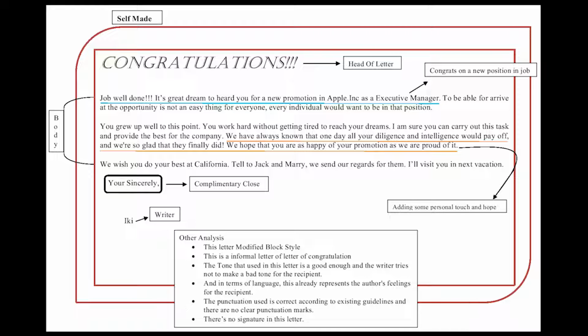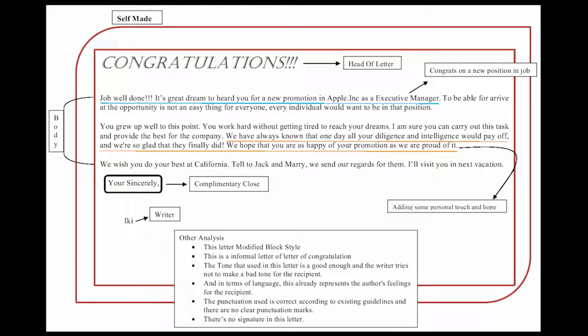The letter that I make gives congratulations on a new position in a job. So this is how to congratulate someone on a new position in a job, if we give a congratulation to someone or the company that we send this letter to.